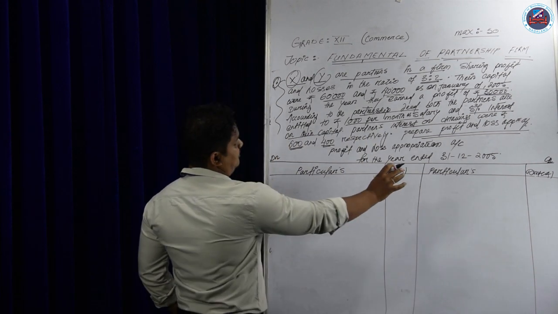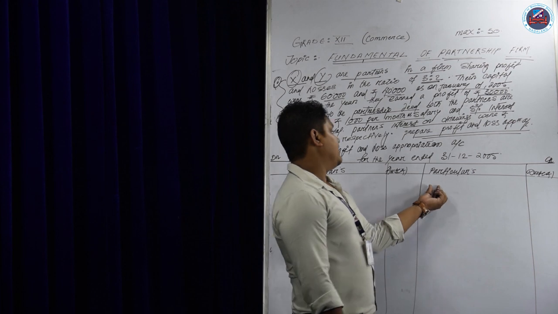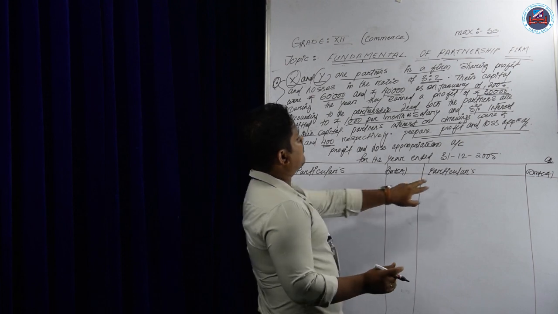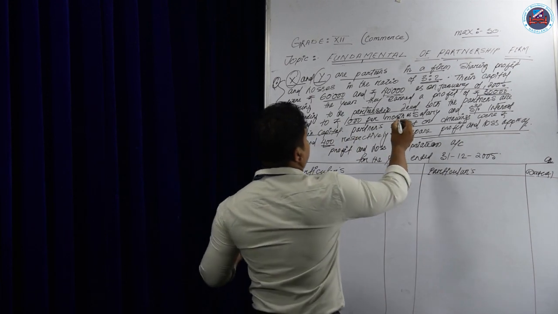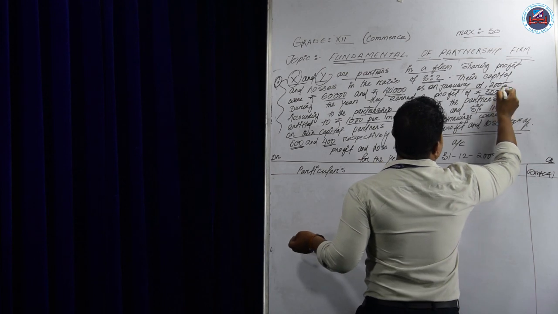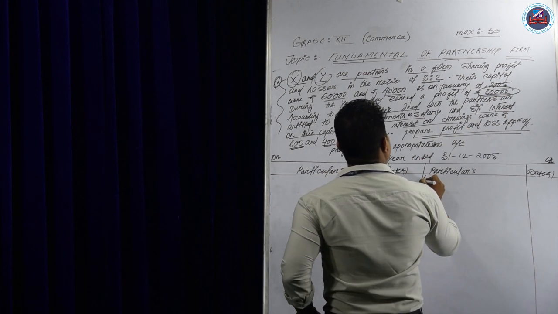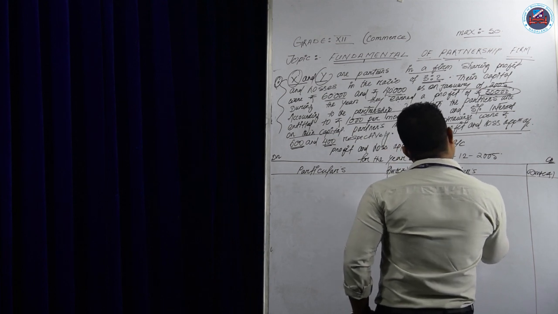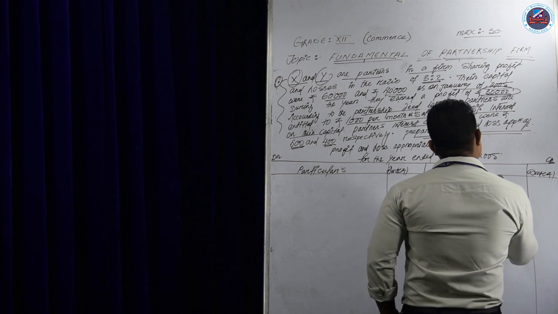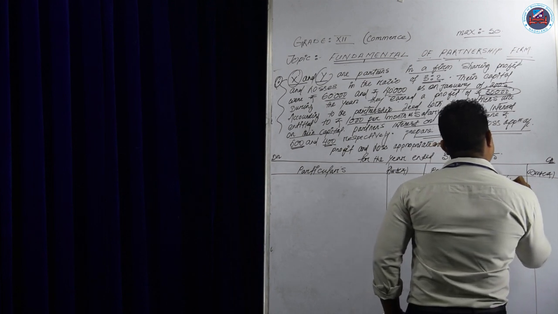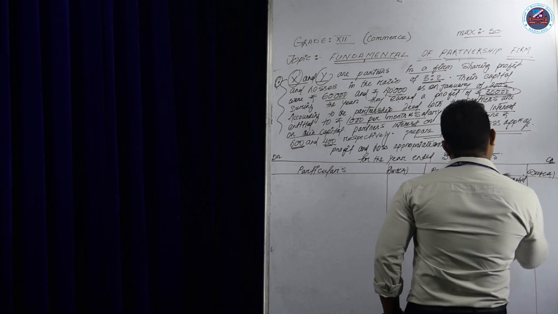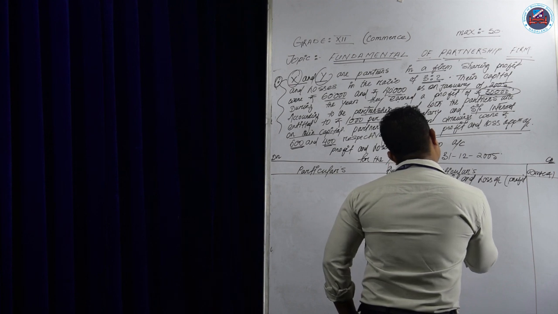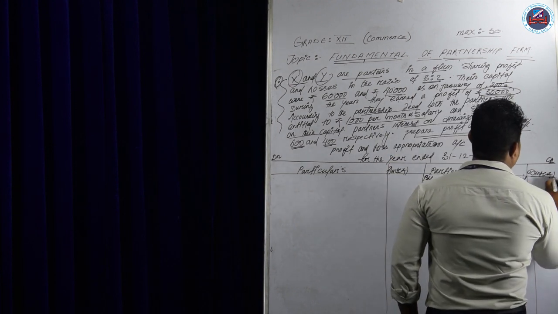First of all, we will start from the income side. In the income side, first in the format is the net profit and loss account. If it is profit, we write here profit before adjustment. The firm earned a profit of 30,000, given in the question. So write here by Profit and Loss Account, in bracket write profit before adjustment. How much is the profit given? 30,000.